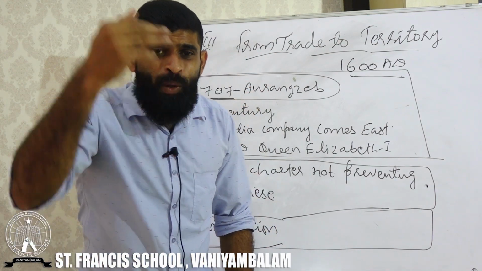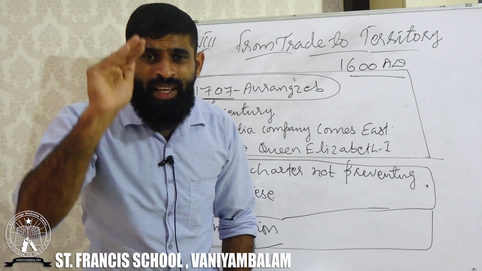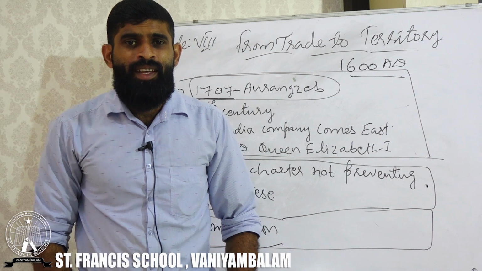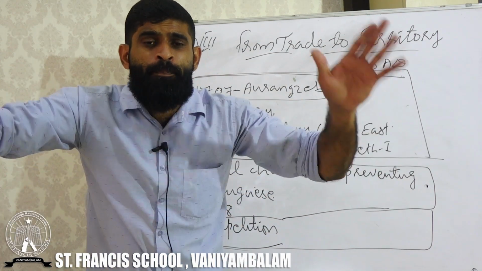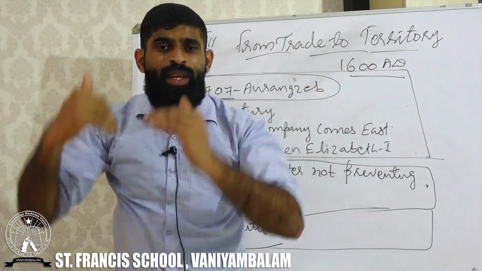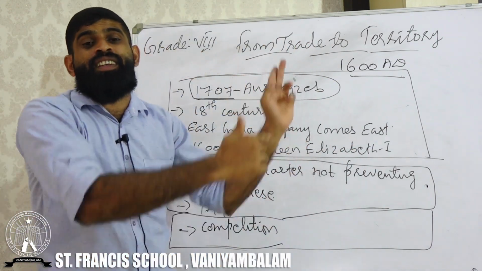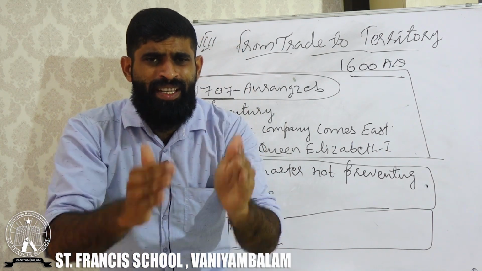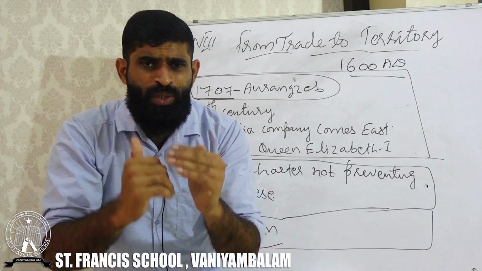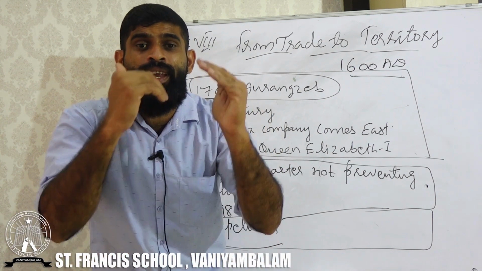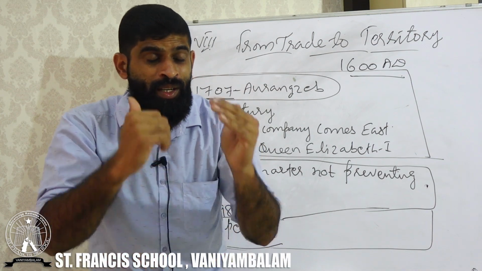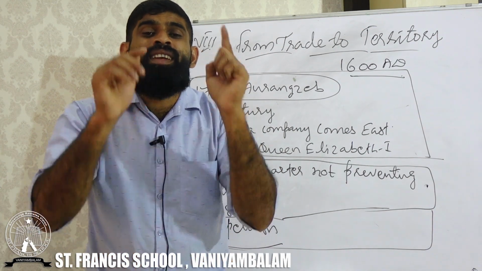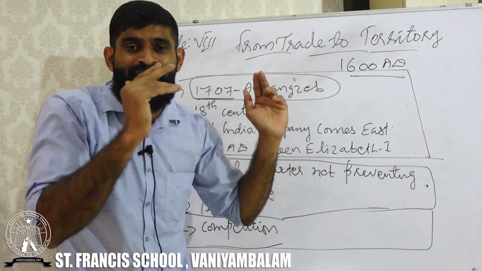As per the charter or the agreement given by Queen Elizabeth I to the British East India Company, no other British companies from Britain would come to India to compete with the East India Company. The British East India Company was one of the companies that came from Britain to India for looting the resources, with the help of an agreement given by Queen Elizabeth I.